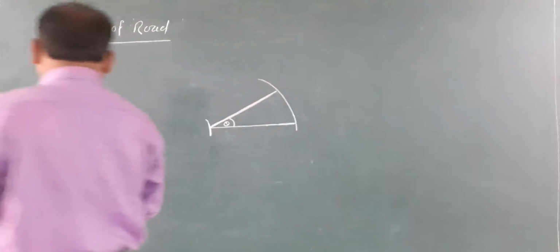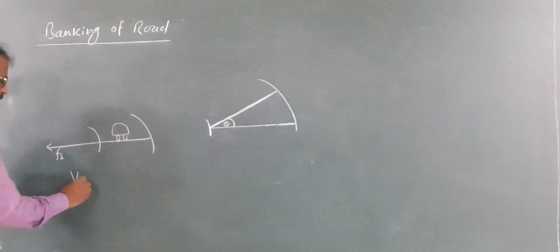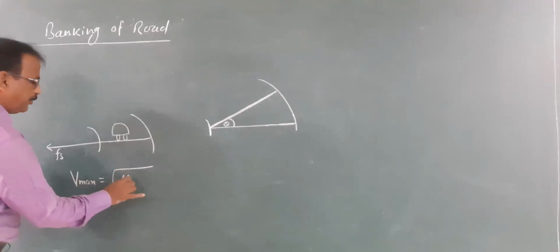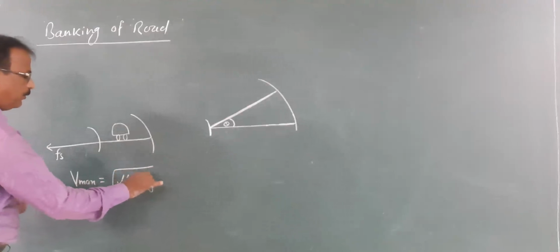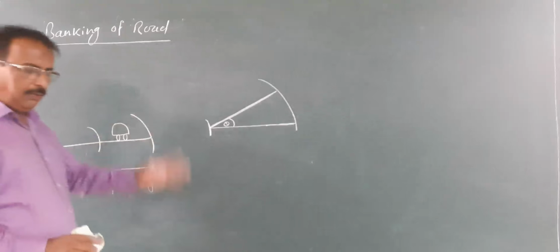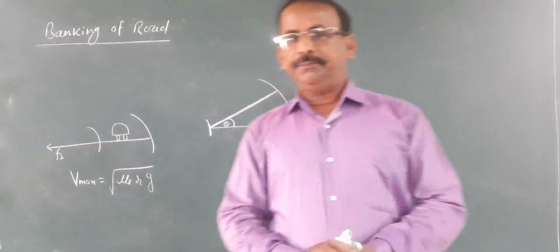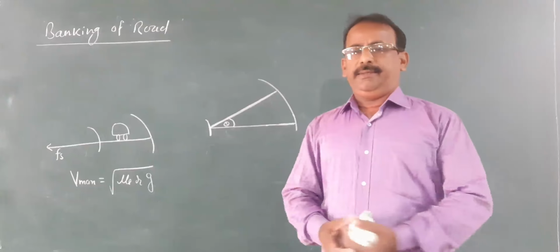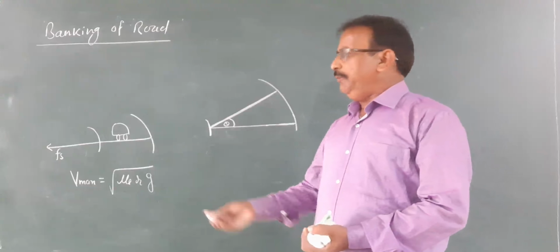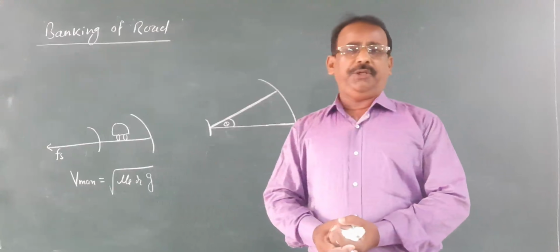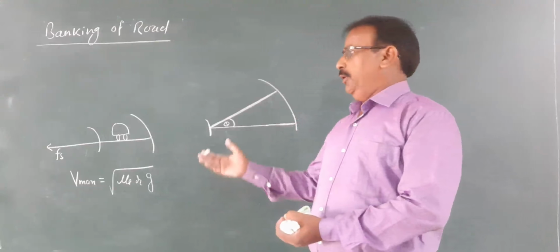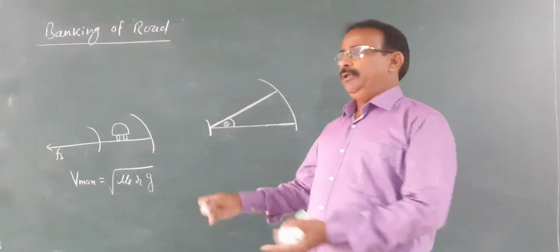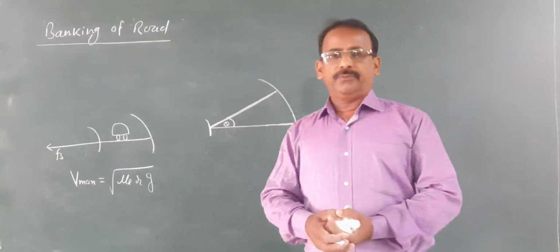Also, we have seen that in this case the maximum speed limit is root of μs R g. μs is the coefficient of static friction, which is not constant in every case. It may change in different situations. If there is oil on that road surface, you will get a different μs.